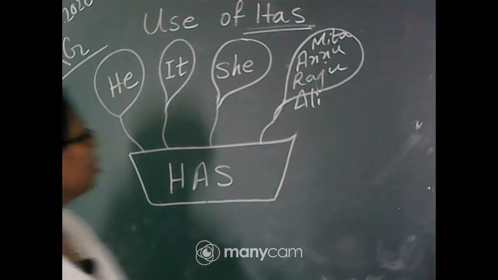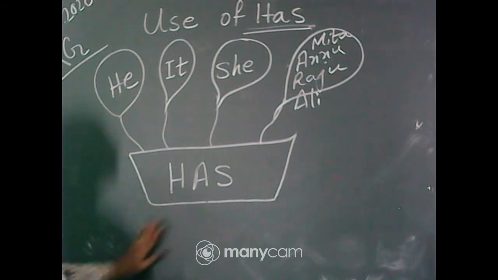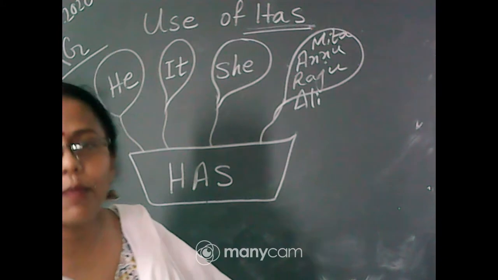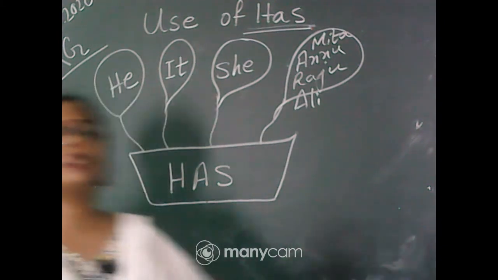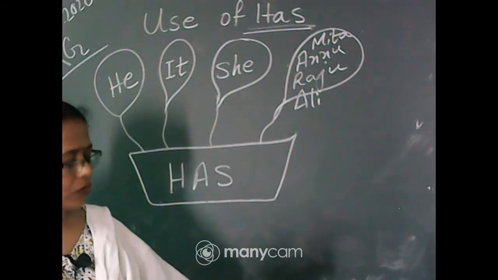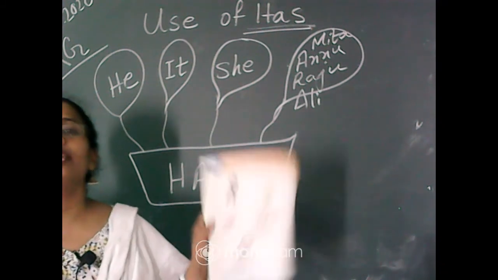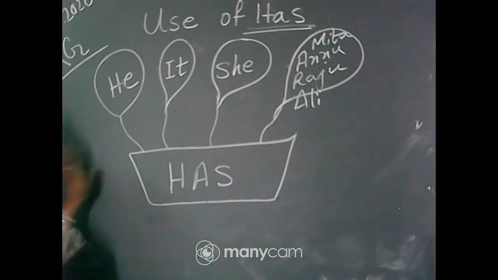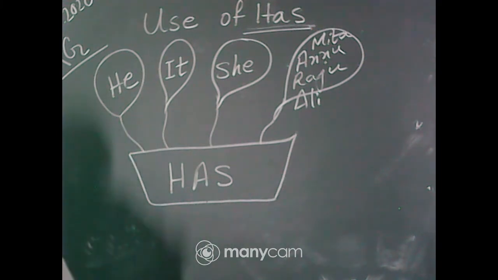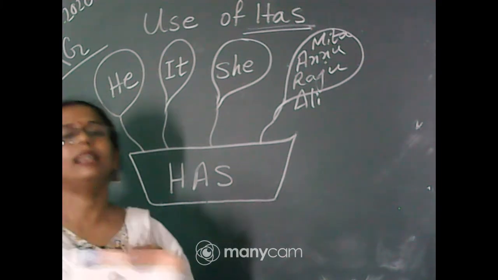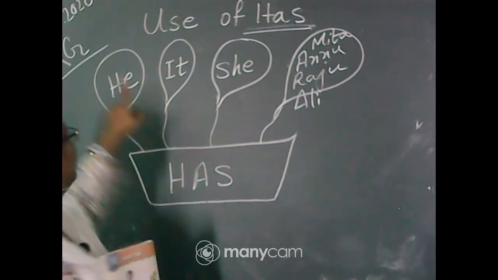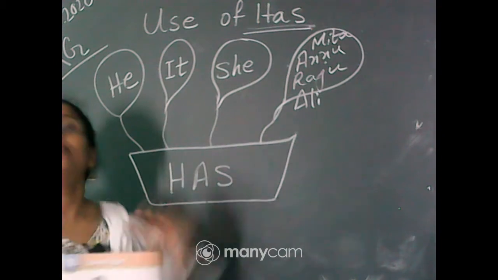Okay, so this was the concept of has, which I explained to you today. We will go through some more examples in our textbook, on page number 26. So please open your page number 26 and go through the examples which I have explained on the board very clearly, where to use has. Here in your textbook, it has only been explained with proper nouns, but has also goes with he, it and she.